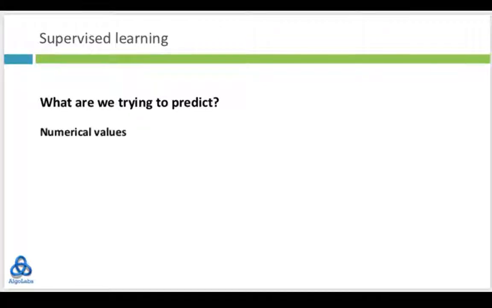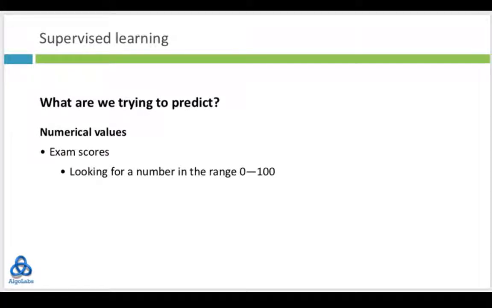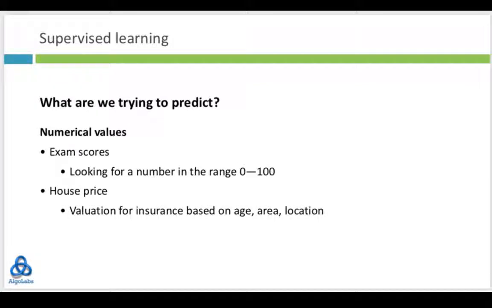So what are we trying to predict? One category of predictions are numbers. One example we have already seen is exam scores. We want to know, for example, maybe the percentage that a student will get in the board exam based on the percentage they've got in the mock exam. Or it could be that we work for an insurance company and we want to validate whether the house that we are insuring is worth the amount it's being insured for. So we want to predict the price of the house, knowing some information such as maybe the age of the construction, the size of the house, the total built up area, the location, the part of the city where the house is, and so on. And we use historical information that we have about such houses in order to determine what is a fair price for the house that we are trying to insure now.